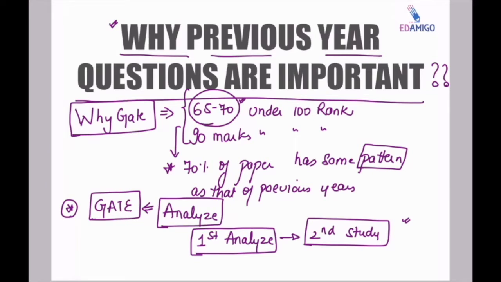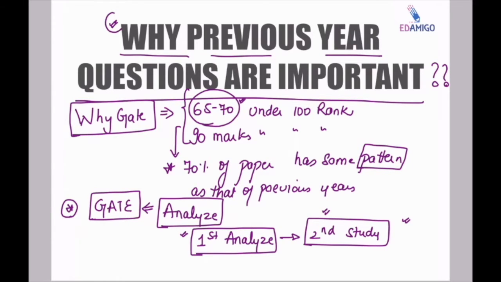But if you are studying and then analyzing, then it's the wrong path, because if you are studying without analyzing, then you will be studying more than required, or you will be studying less than required. So first analyze and then study.